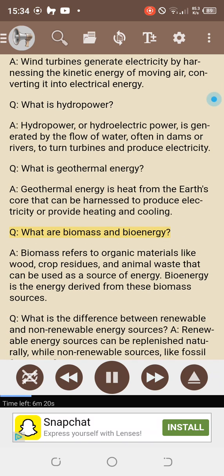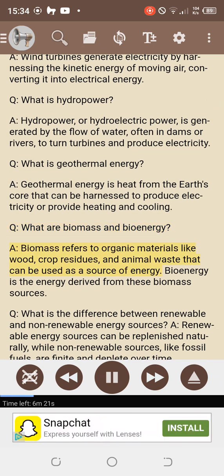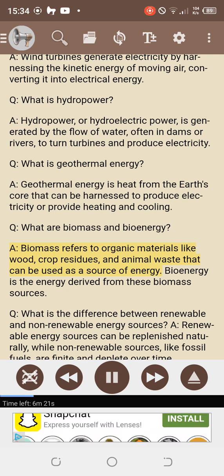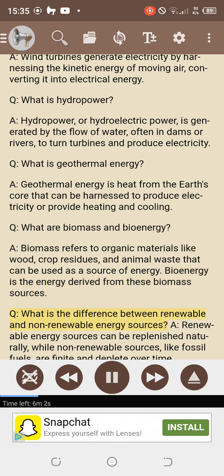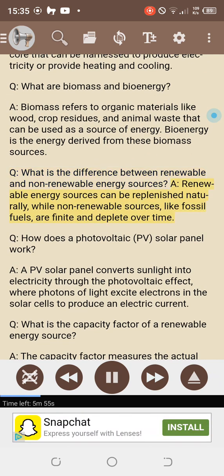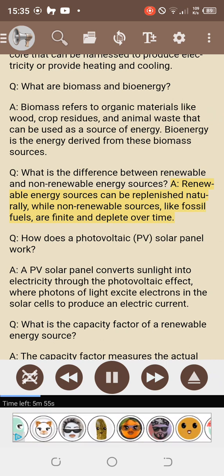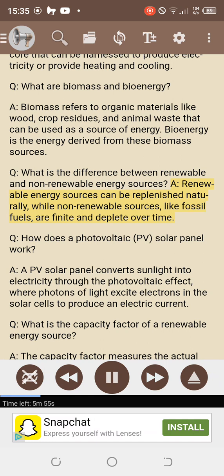Q. What are biomass and bioenergy? Biomass refers to organic materials like wood, crop residues, and animal waste that can be used as a source of energy. Bioenergy is the energy derived from these biomass sources. Q. What is the difference between renewable and non-renewable energy sources? Renewable energy sources can be replenished naturally, while non-renewable sources, like fossil fuels, are finite and deplete over time.